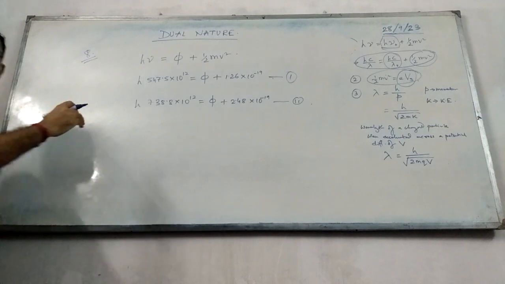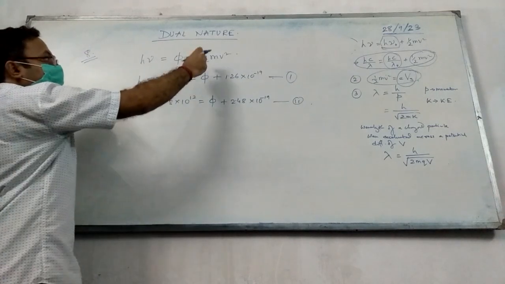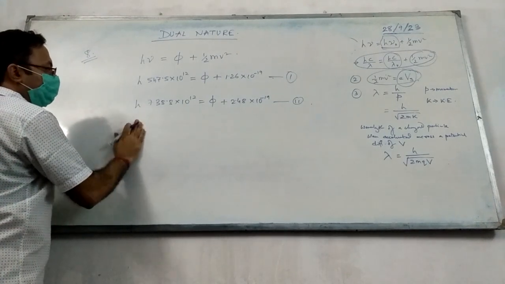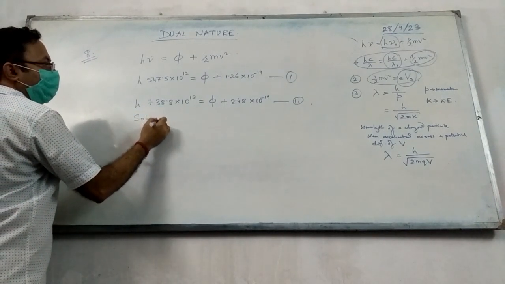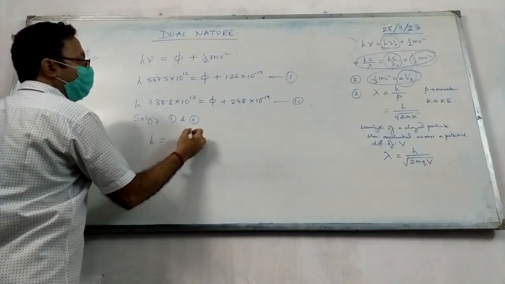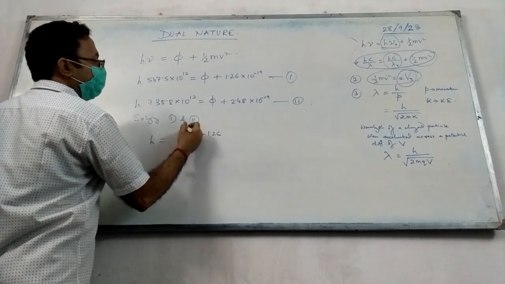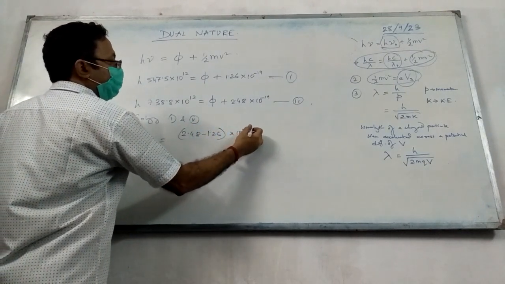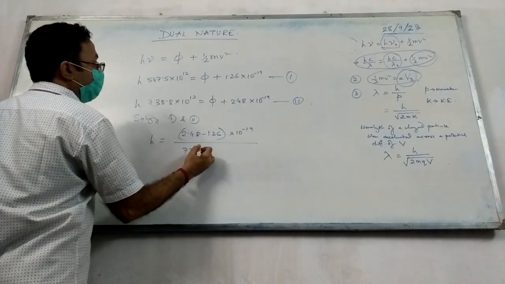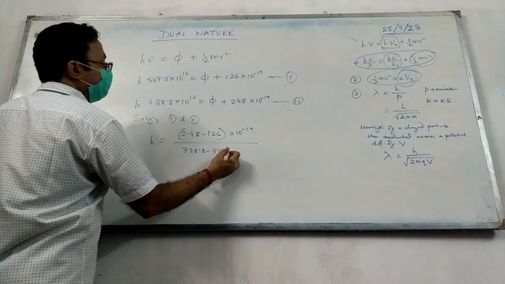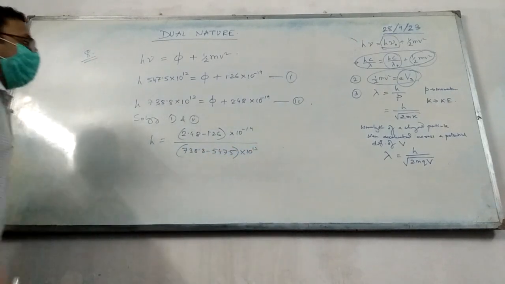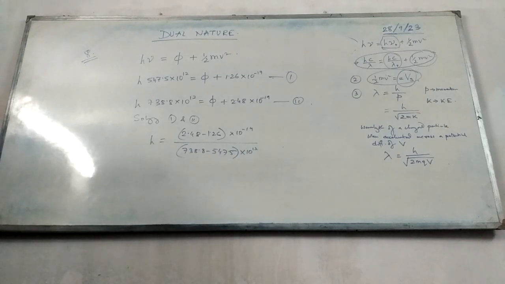So it's very simple. You can subtract the two equations. Phi will get cancelled and you get the value of h. So the value of h will be, solving 1 and 2, h is equal to 2.48 minus 1.26 into 10 to the power minus 19 divided by 738.8 minus 547.5 into 10 to the power 12. That will give you the value of Planck's constant. Okay?